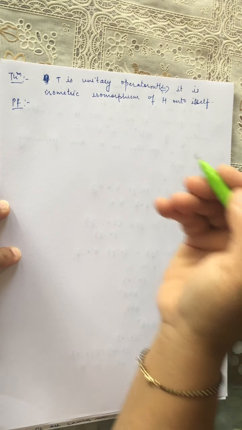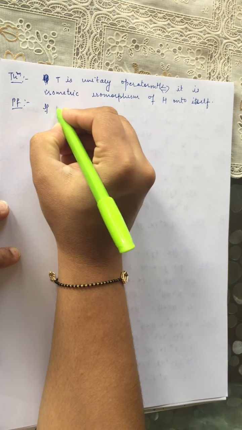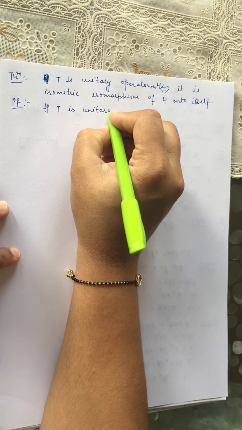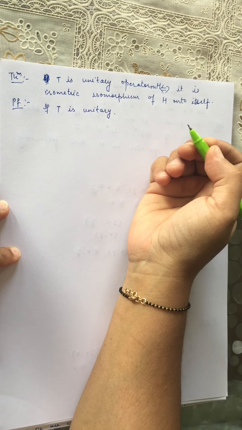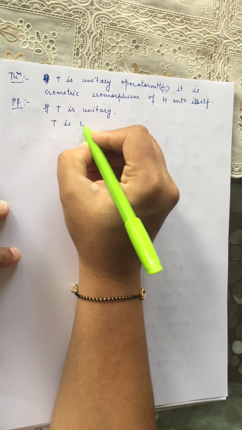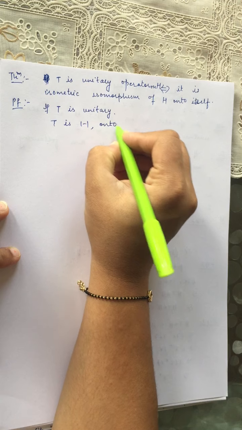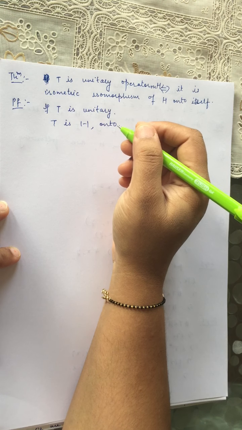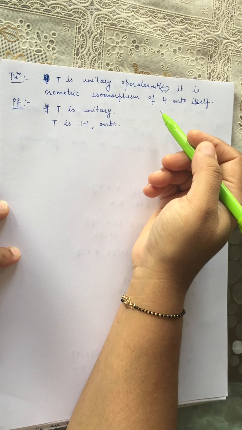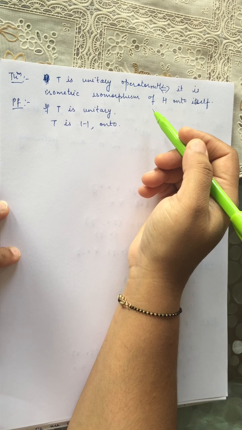So let us prove this. Firstly we assume T is unitary. So if T is unitary, then we know by definition it is invertible. So if it is invertible, then it is one-one onto. Now we have to prove it is an isometric isomorphism, so we have to prove only that it preserves norm.